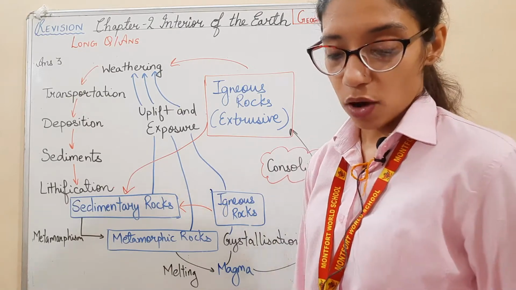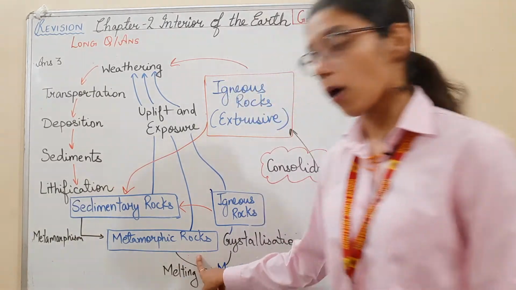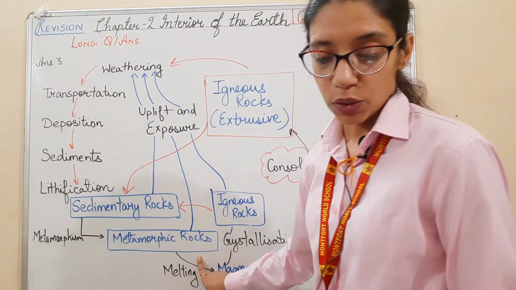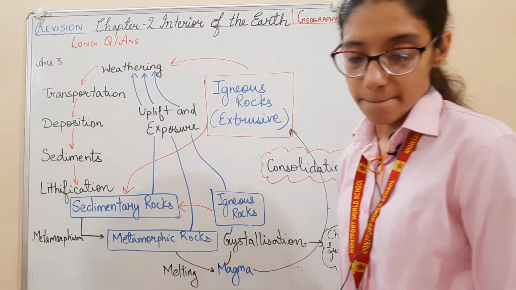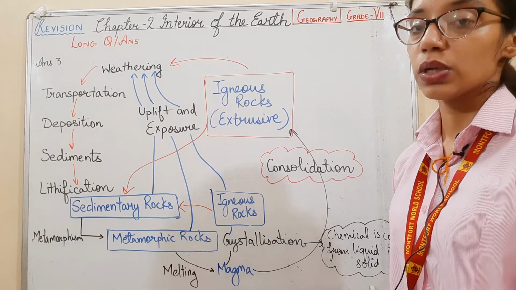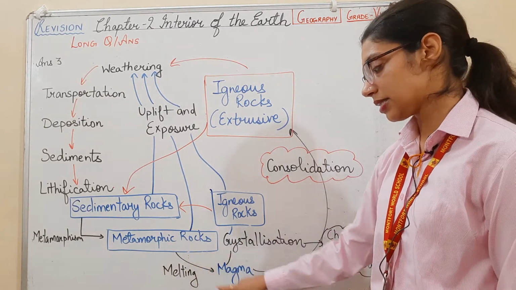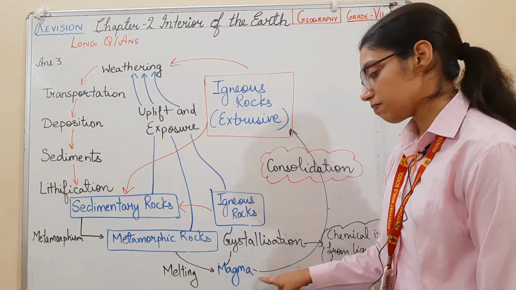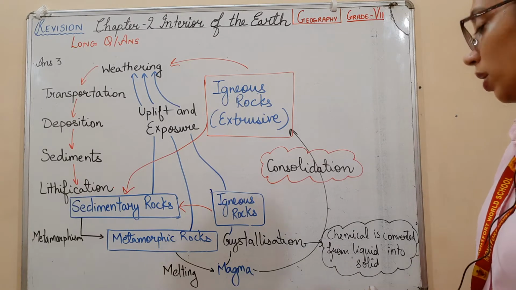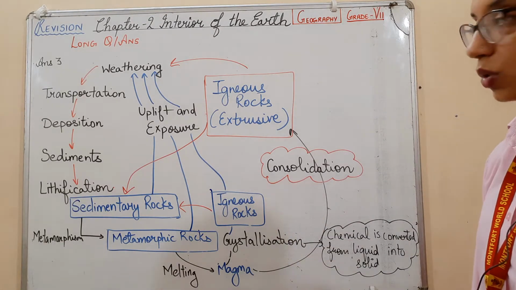When the metamorphic rocks are buried deep beneath the earth, then due to intense heat and pressure, they melt into magma, and magma gradually changes into igneous rocks due to crystallization. What is crystallization? When a chemical is converted from liquid into solid.